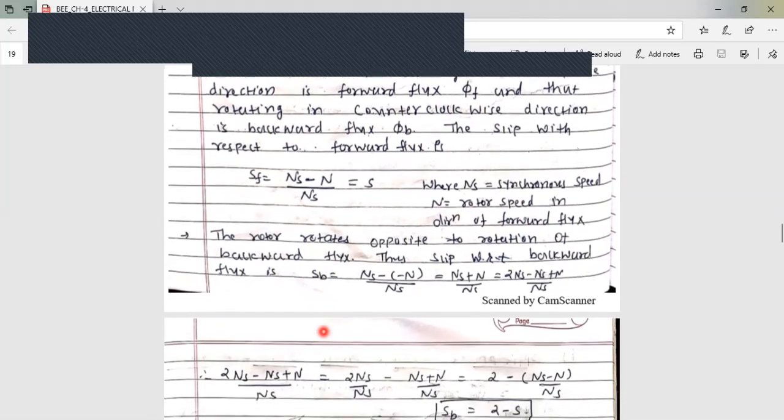Now the rotor rotates in the opposite direction to the rotation of the backward flux. Then slip with respect to the backward flux is in the opposite direction. That's why we are considering minus n in place of this n. So here it is ns plus n upon ns.